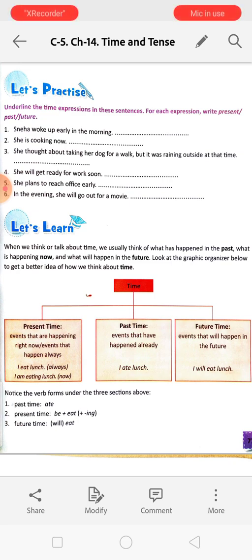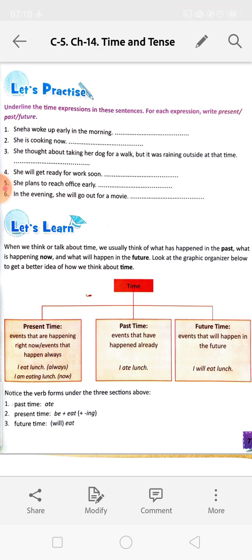Next, let's learn. When we think or talk about time, we usually think of what has happened in the past, what is happening now, and what will happen in future. Look at the graphic organizer below to get a better idea of how we think about time.